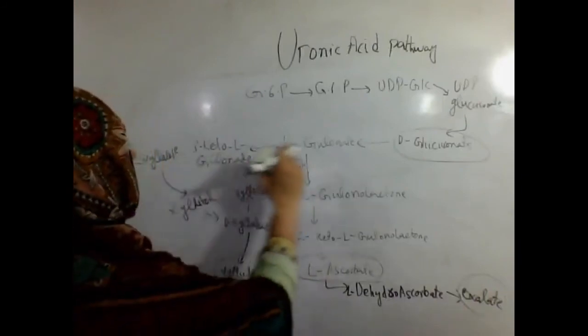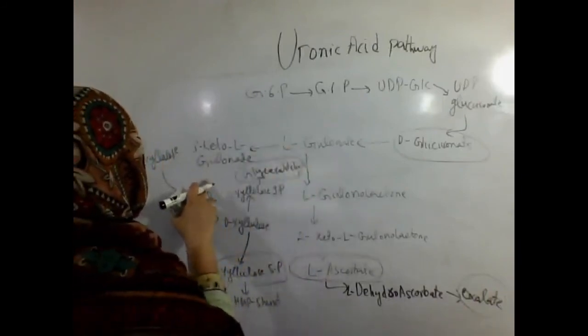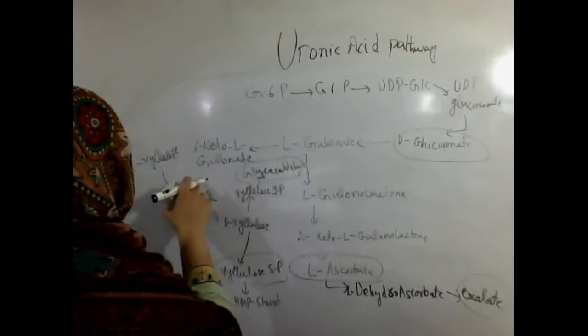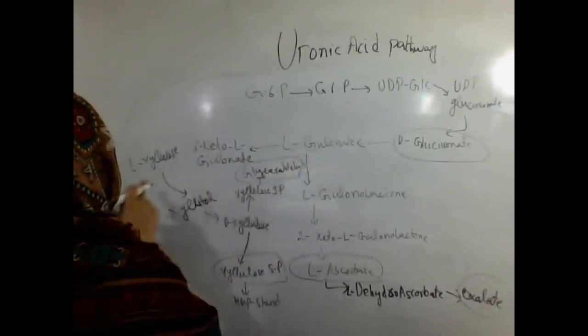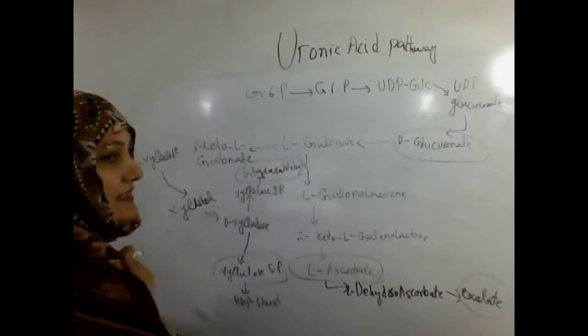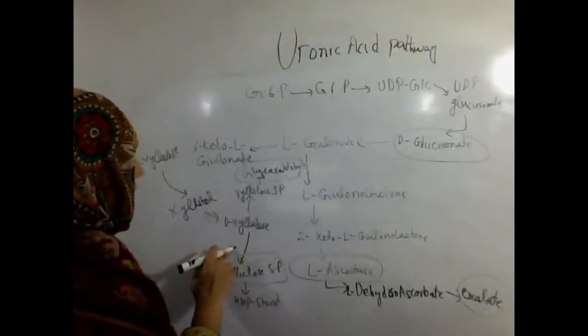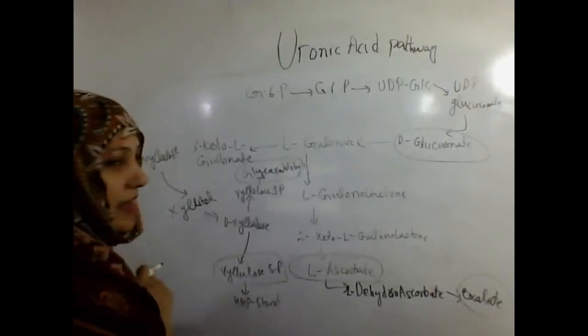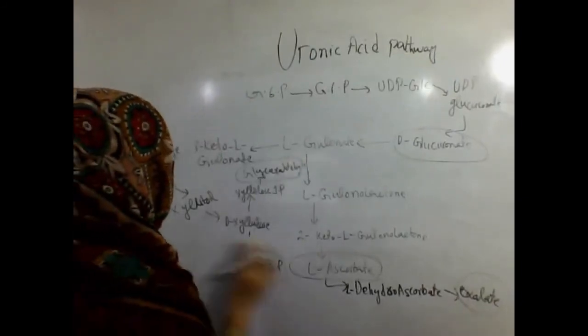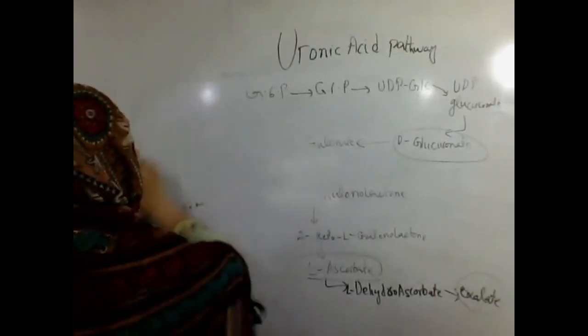Similarly, this L-gulonate is converted into 3-keto-L-gulonate, and this 3-keto-L-gulonate is converted into xylulose. Xylulose is converted into xylitol. Xylitol is converted into D-xylulose, and this D-xylulose also has two different ways of conversion.